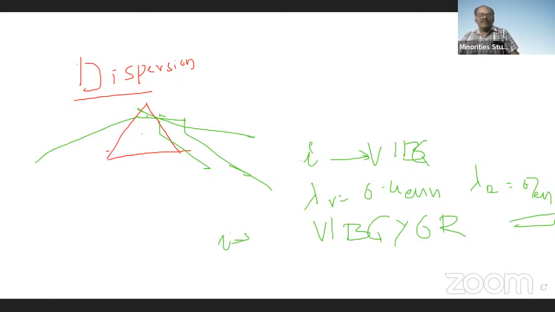After violet, the least wavelength is indigo, then blue, green, yellow, orange, and then red. It is in ascending order of wavelength from violet to red.